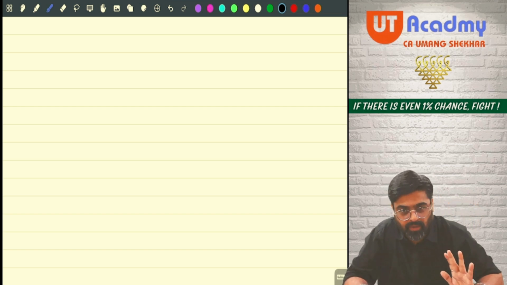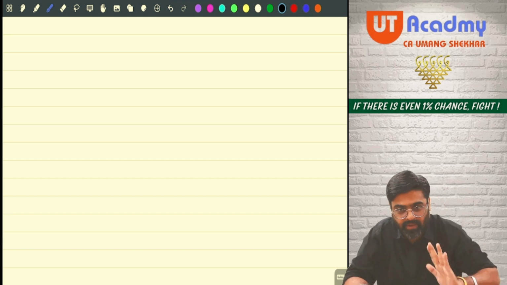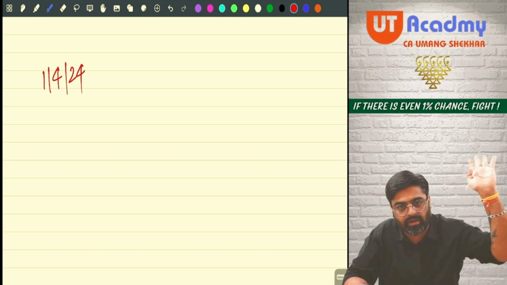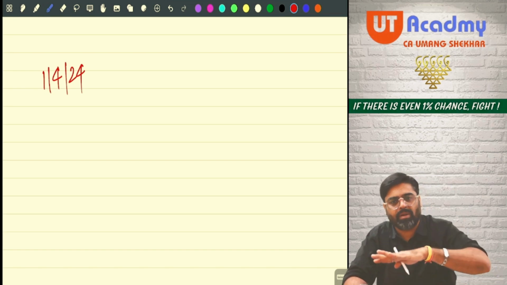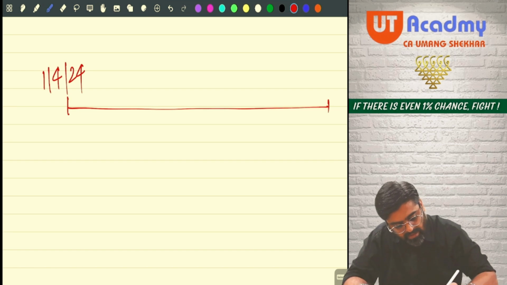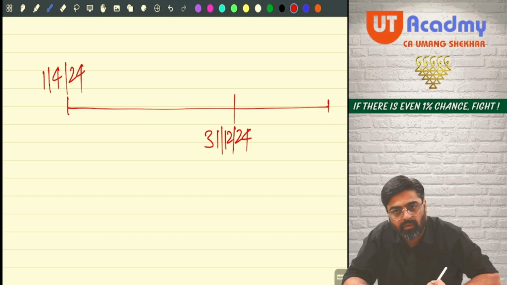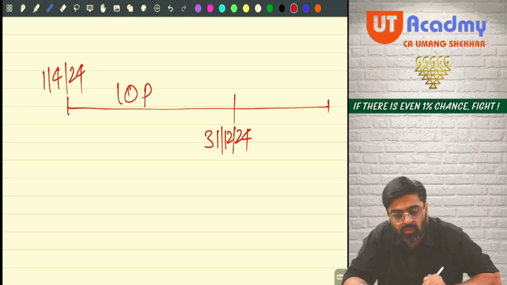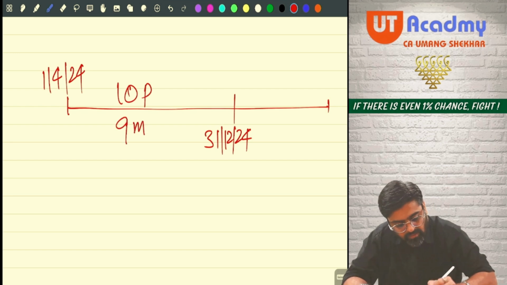Now tell me, if you have a property, from 1st of April 2024, the property was let out. So the property was let out since the very beginning, yes or no? And it remained let out till 31st of December. So from 1st April till 31st December, the property is let out, for 9 months.